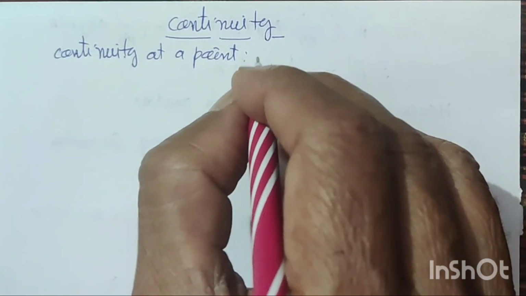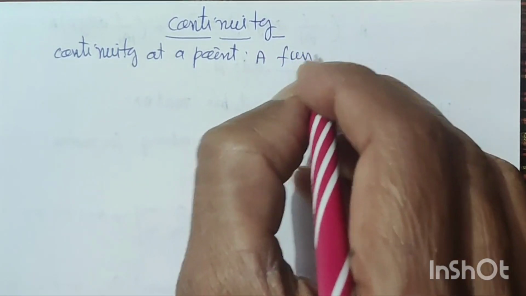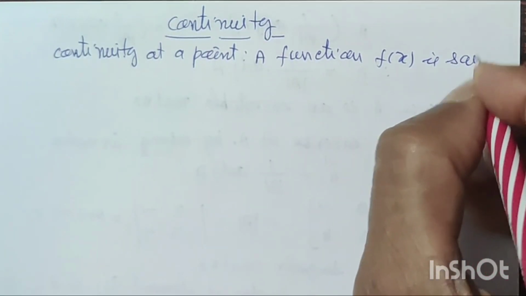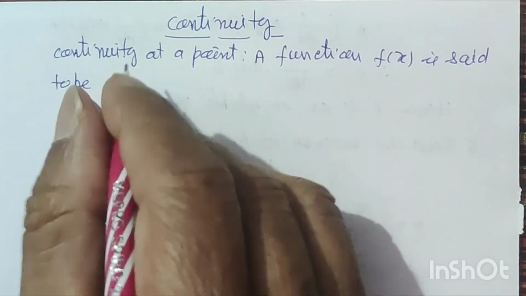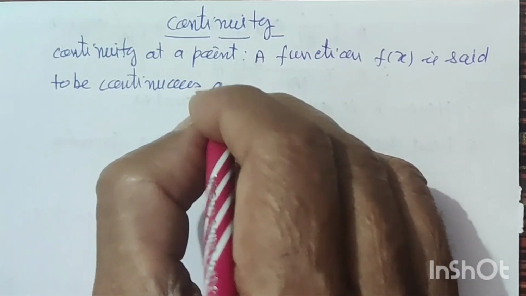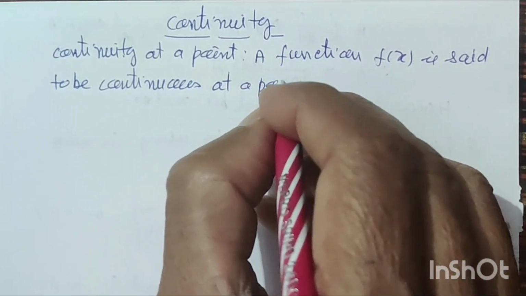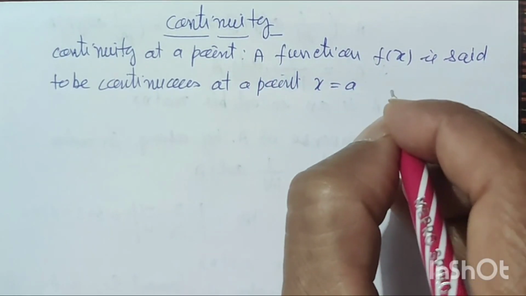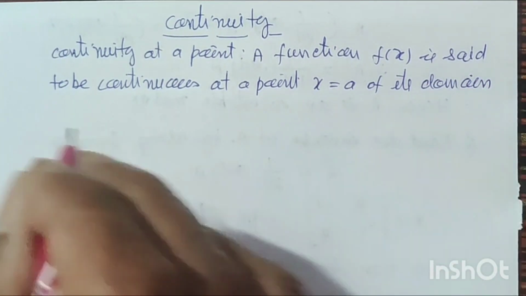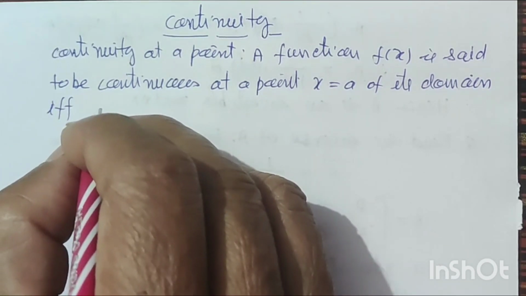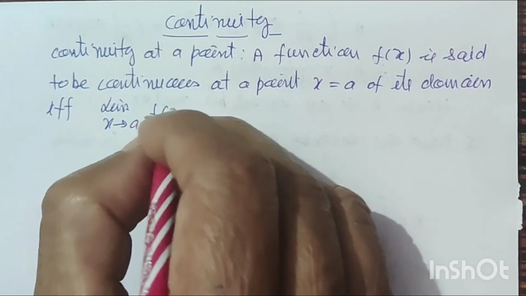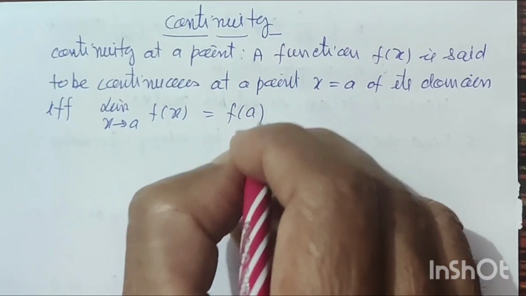Continuity at a point. A function f(x) is said to be continuous at a point x = a of its domain if and only if limit x tends to a f(x) is equal to f(a).